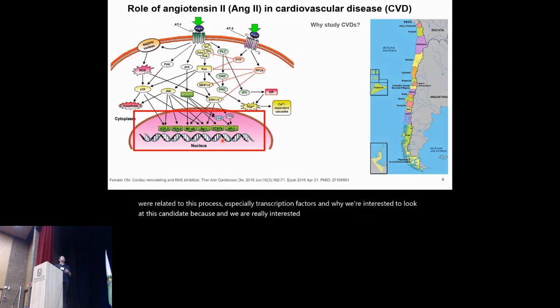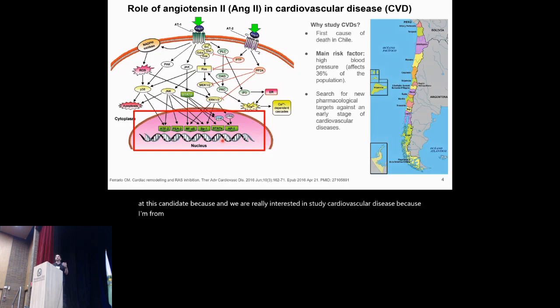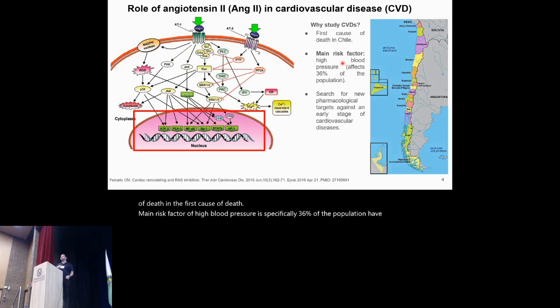And why we're really interested in studying cardiovascular disease is because I'm from Chile, and Chile has this problem of cardiovascular disease. In Chile, it is the first cause of death. A main risk factor is high blood pressure: 36% of the population has hypertension, and it's a silent pathology, because the only way to discover if you have hypertension or not is to measure your blood pressure. So we are looking for new pharmacological targets against early stages of cardiovascular disease, specifically pathological cardiac hypertrophy or fibrosis or something like that.